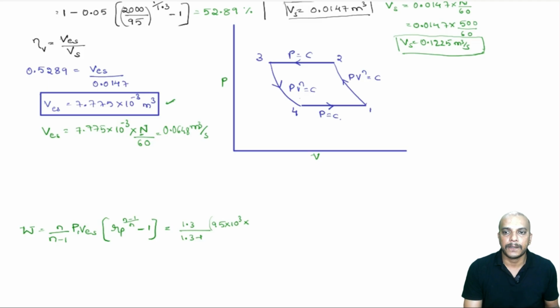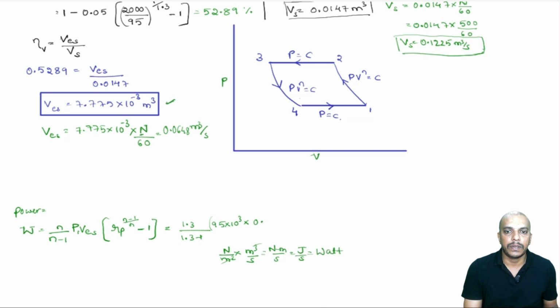So this will be power. I am writing this in meter cube per second. Remember this: if you substitute pressure in Newton per meter square and volume in meter cube per second, the meter square goes off, and we get Newton meter per second, which is joule per second. Joule per second is watt, which is nothing but power.